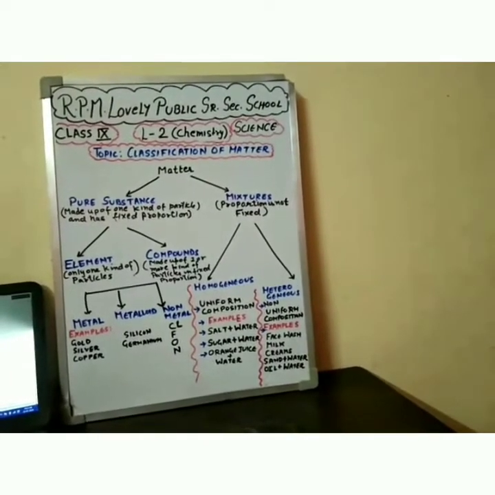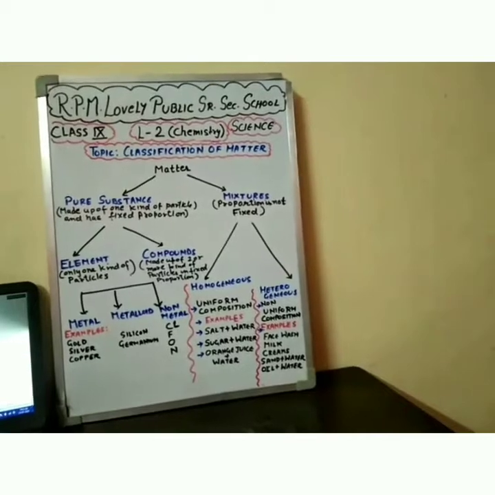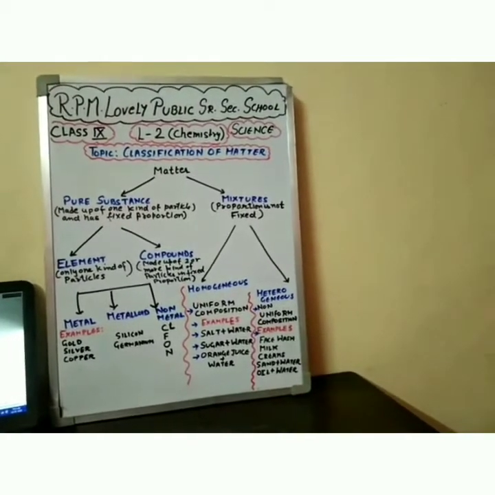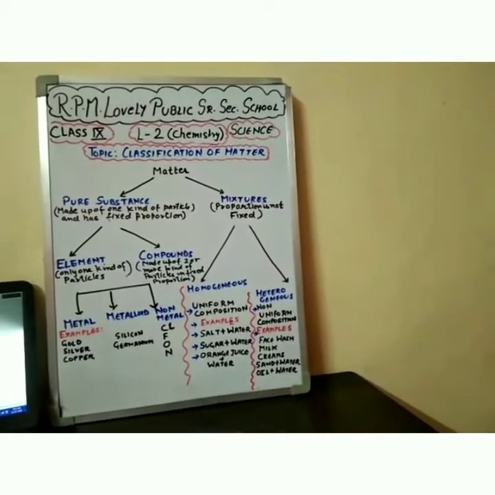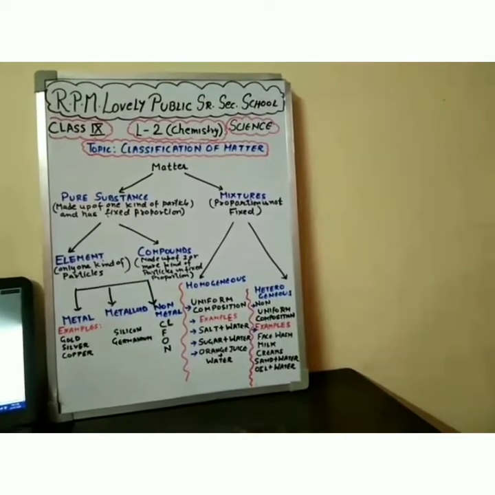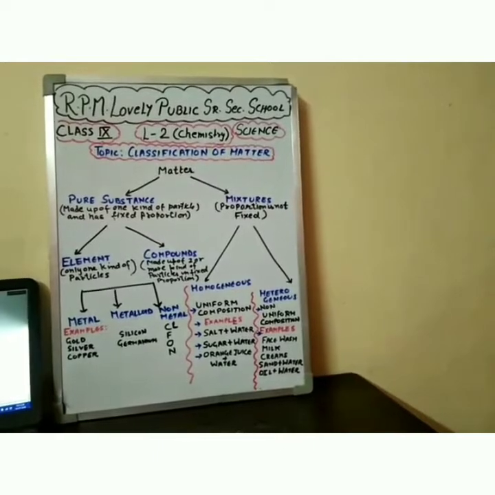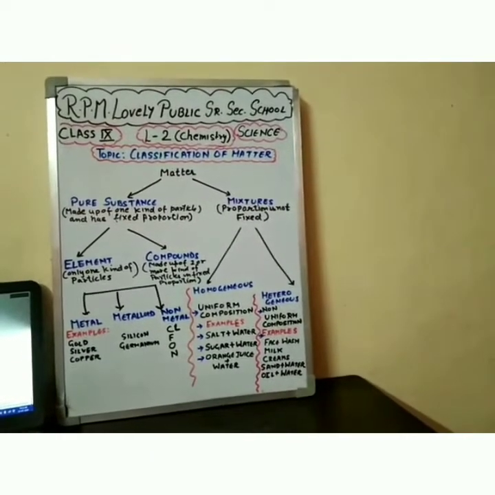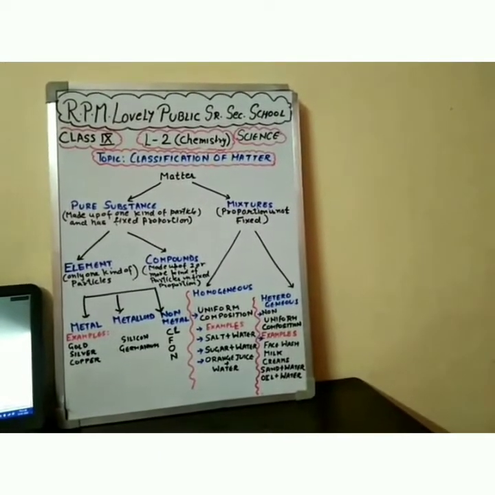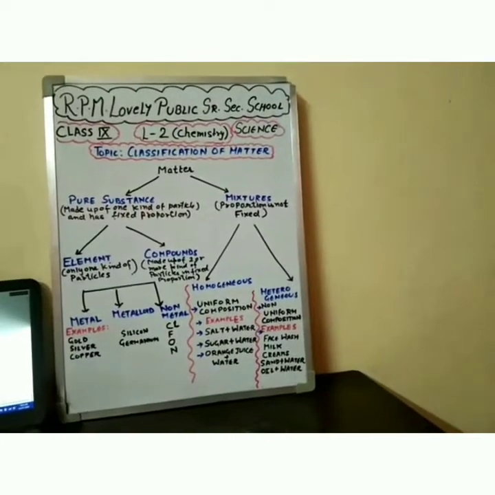Pure substances are made up of only one kind of particles and have fixed proportion, whereas mixtures are made up of one or more kinds of particles and the proportion is not fixed.